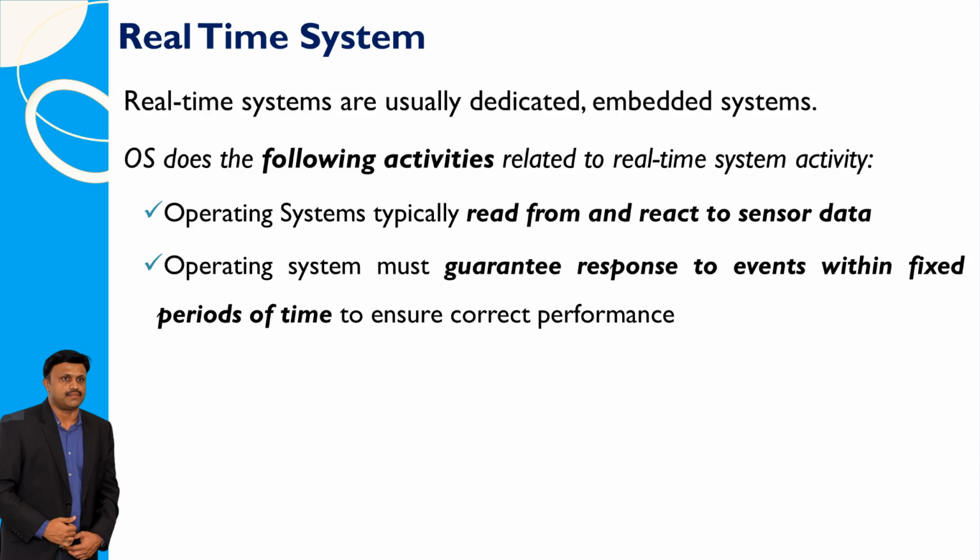Real-time systems are often special purpose and built into devices. In these systems, the operating system has important jobs to do. It reads information from sensors and responds to it quickly. It's crucial for the operating system to react to events within set time frames to make sure everything works correctly.